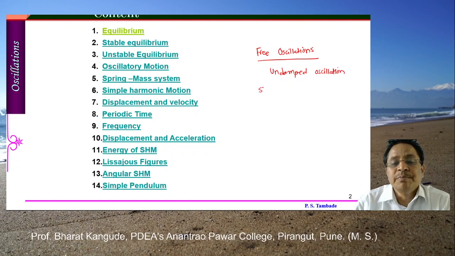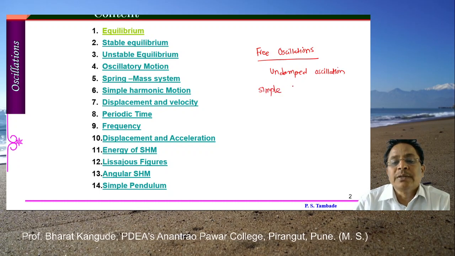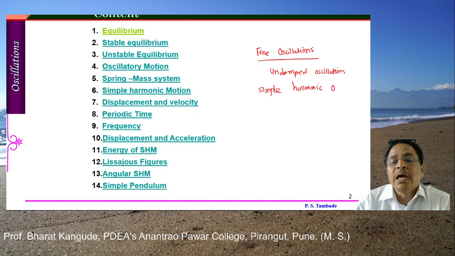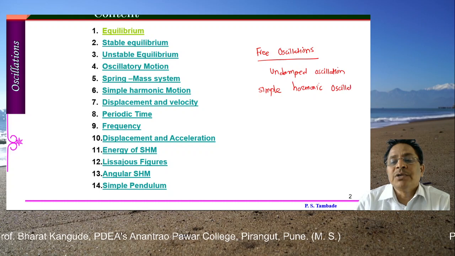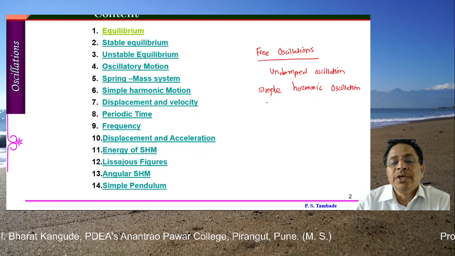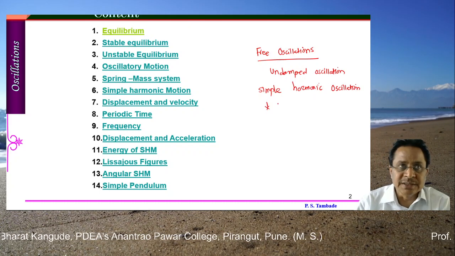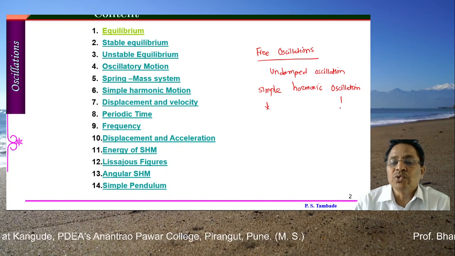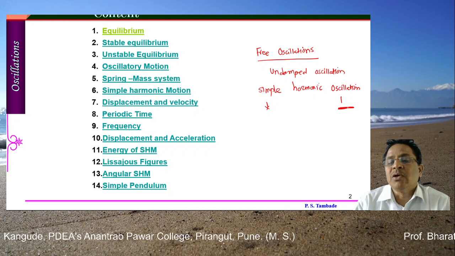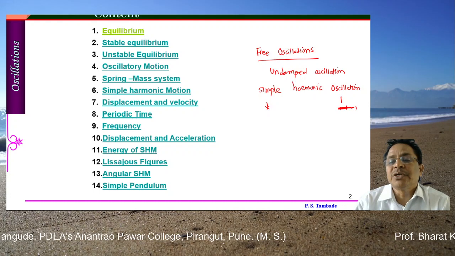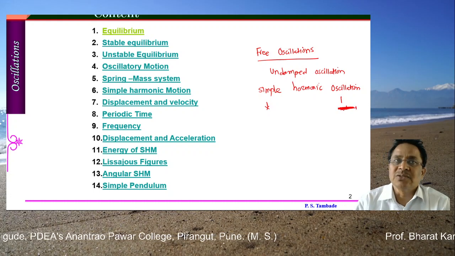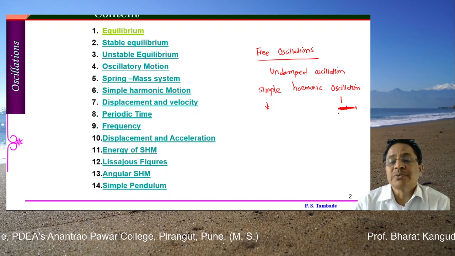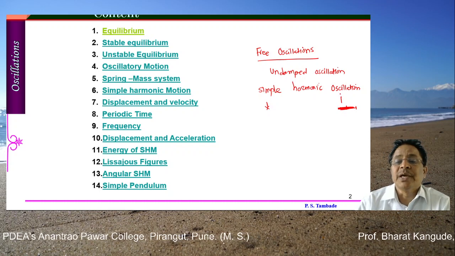Now, simple harmonic oscillations, there are three words: simple, harmonic, and oscillations. What is the meaning of these three words? No need to discuss the meaning of simple, it is simple as usual. Oscillation is the periodic motion, where a particle or object oscillates about its mean position. Linear oscillation, circular oscillation, angular oscillations, many types of oscillations are there. We are going to see some examples.